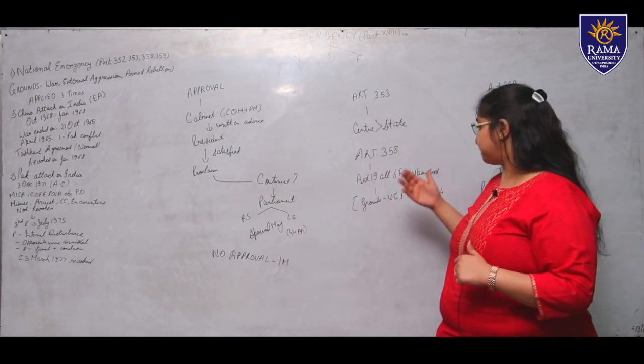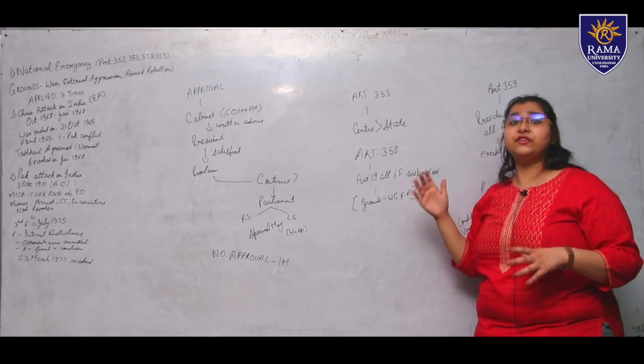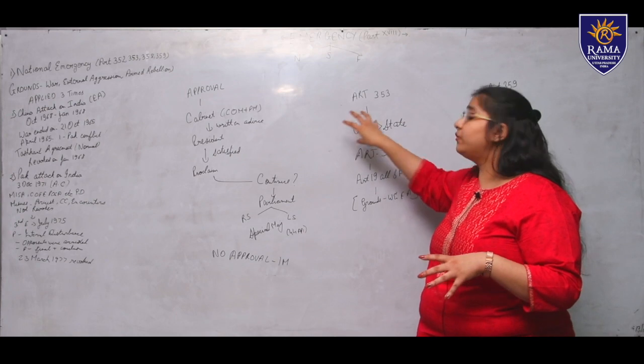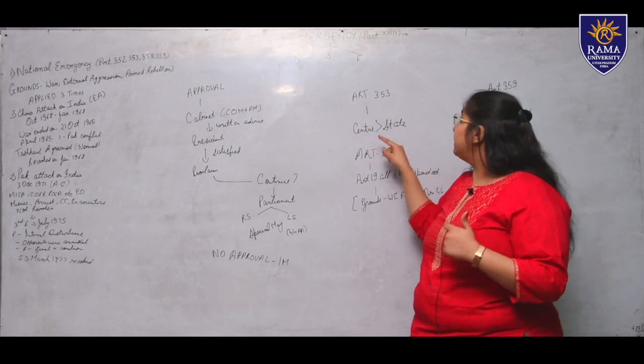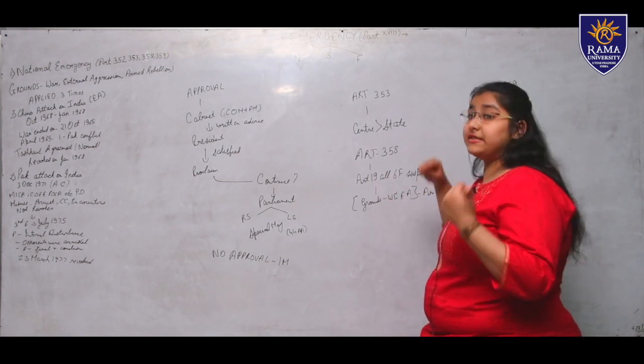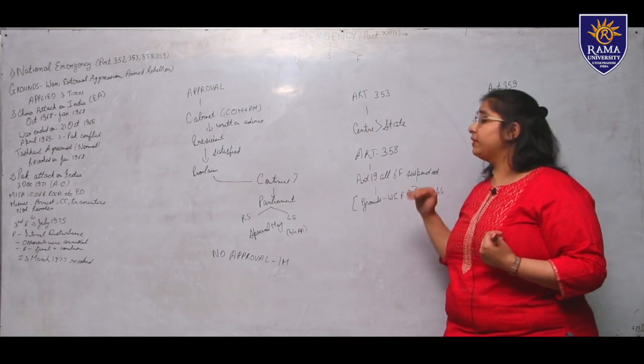Now let us come to Article 353. Article 353 says that during the emergency, all the powers are conferred upon the center, not the state. The state will work according to the directions and control of the center. Now we come to Article 358. What does Article 358 state?